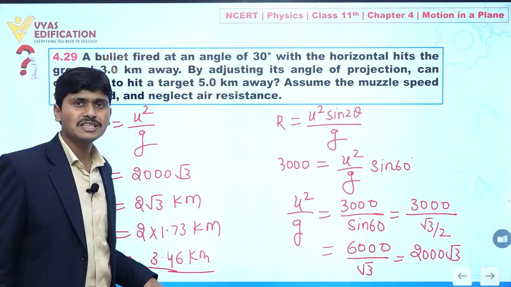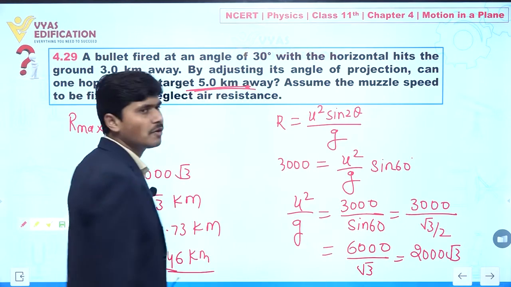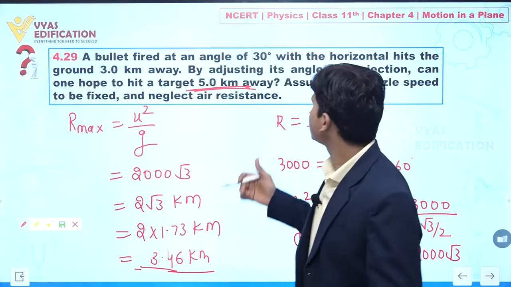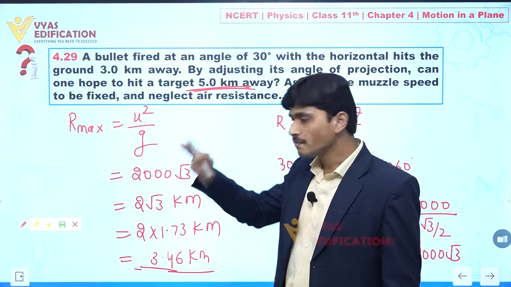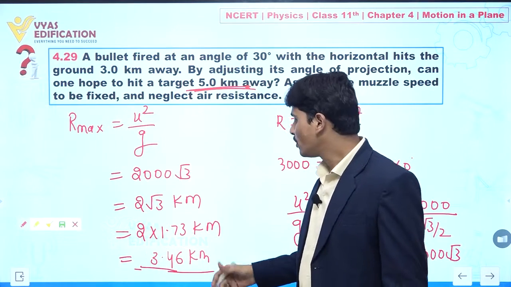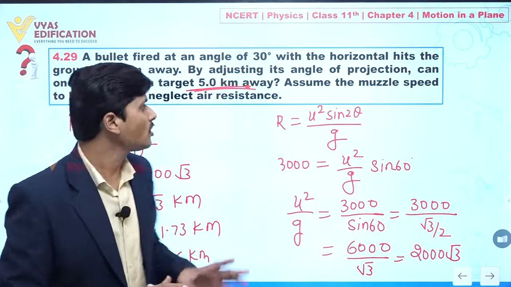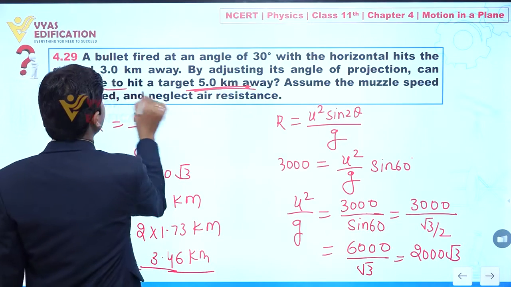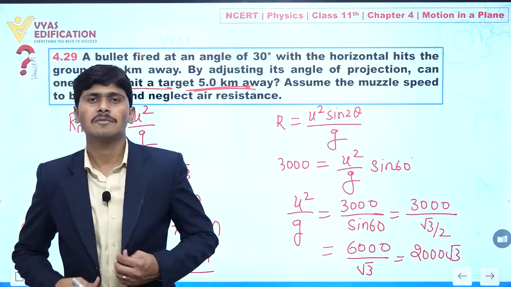And in this question it is given that we are expecting 5 km. So this is not possible, because with this initial velocity we can hit the bullet to the ground at a maximum of only 3.46 km. So 5 km is not possible. Clear? We are just hoping, but we cannot hit that target. Clear to everyone? So this is all about this question.